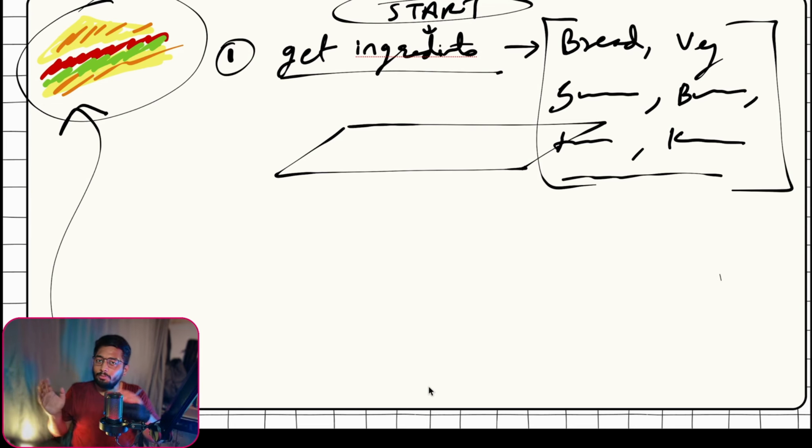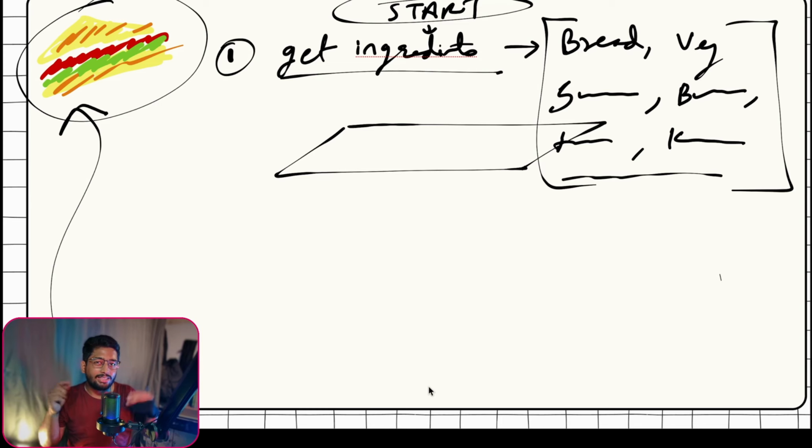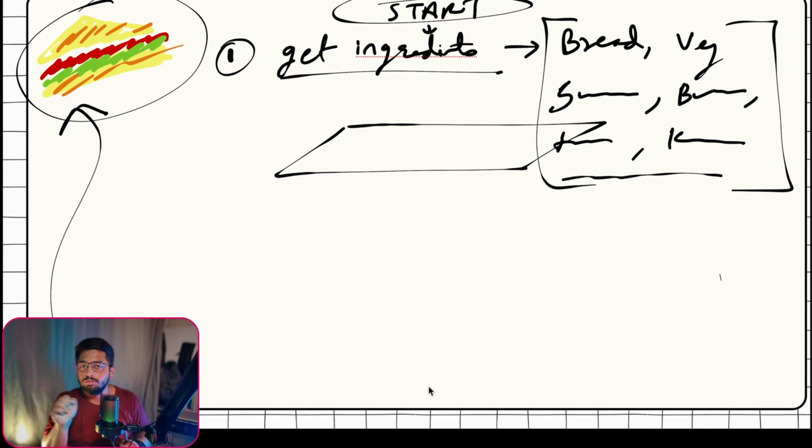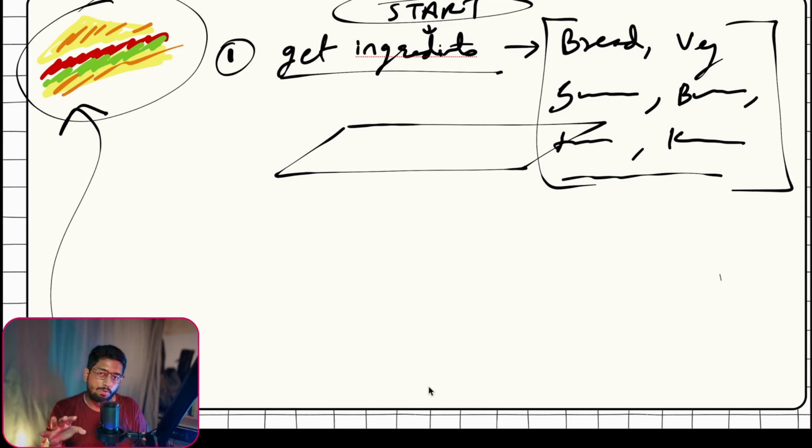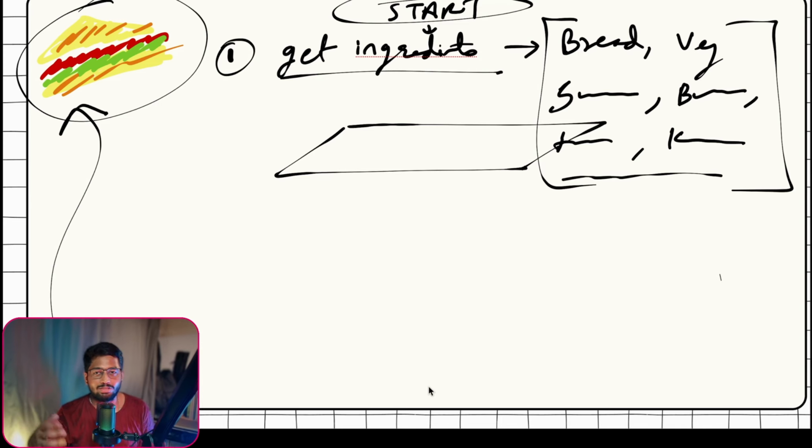I guess you might be hearing some raining sounds because it's raining heavily here. So just ignore that for now. I would try to make it as less as possible, but yeah, it's raining, so it's natural.